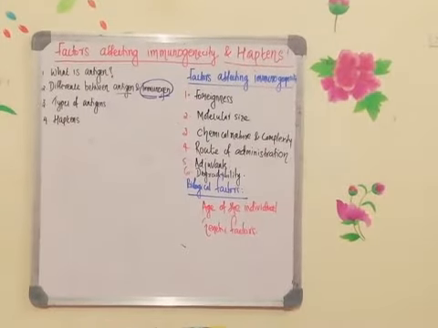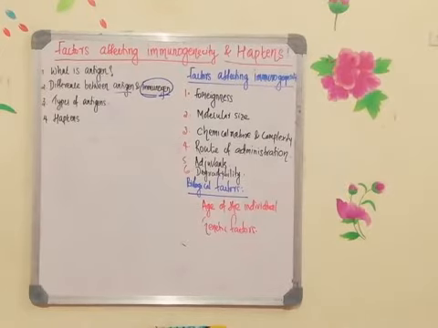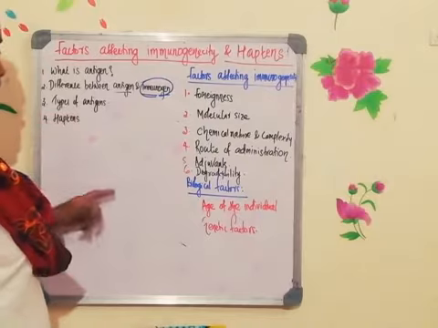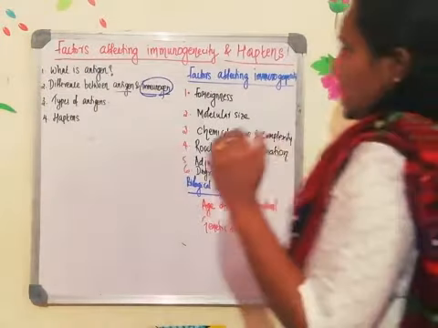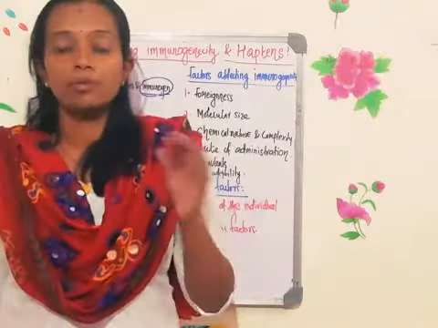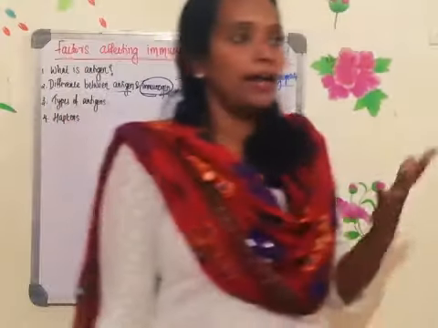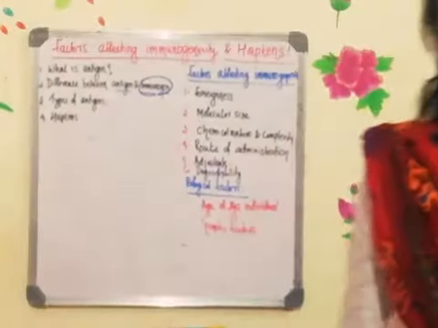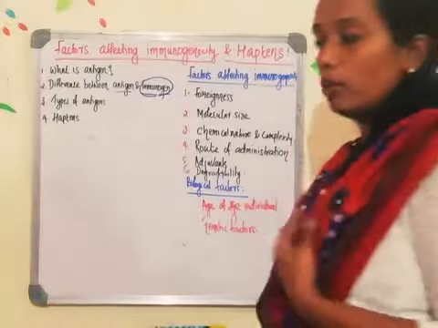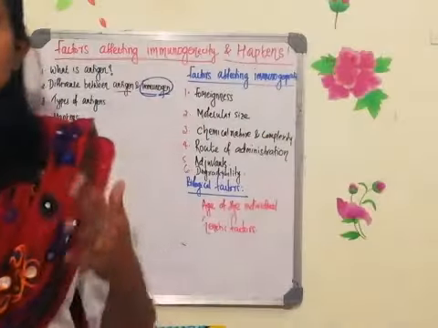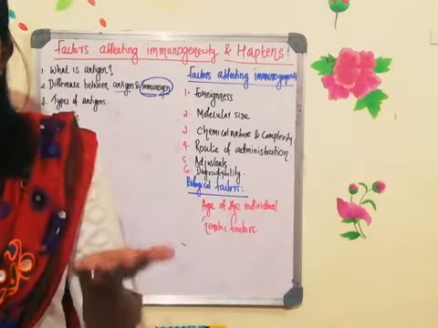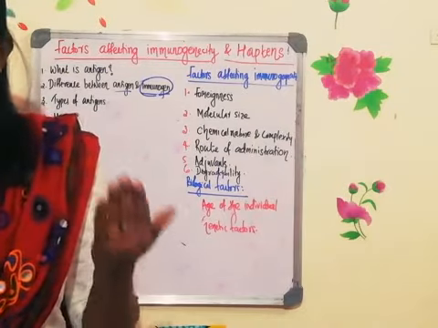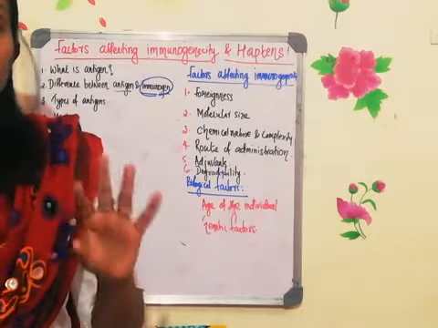exogenous antigen, that means any bacteria, pollen grain, or any foreign particle that enters the body. Endogenous antigens are viral proteins: once the viral genome is integrated into the host cell, it will start producing viral proteins, and those proteins are considered endogenous antigens. The third is autoantigens. Usually the immune system will not identify autoantigens. Auto means self. The proteins which are in the body usually will not be identified by the immune system. If they are identified by the immune system, that is an immunological defect called autoimmune disorder.